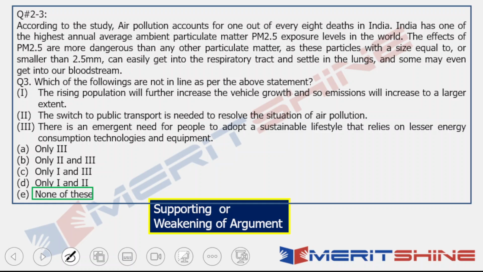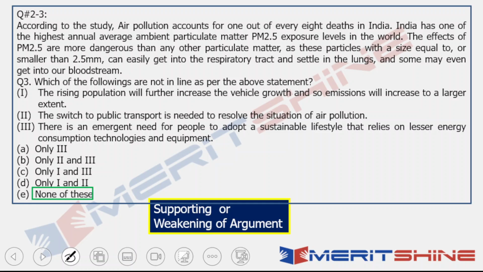If the concepts are clear and you have practiced the amount that needs to be practiced, not much but the optimum amount, then on the basis of your confidence you can mark none of these, because you know that there is no logical alternative to it. In this question, tell me what can be the logical alternative. Just for the sake of marking, I cannot mark, right? I'll have to have a logical alternative option, which is not present in here.